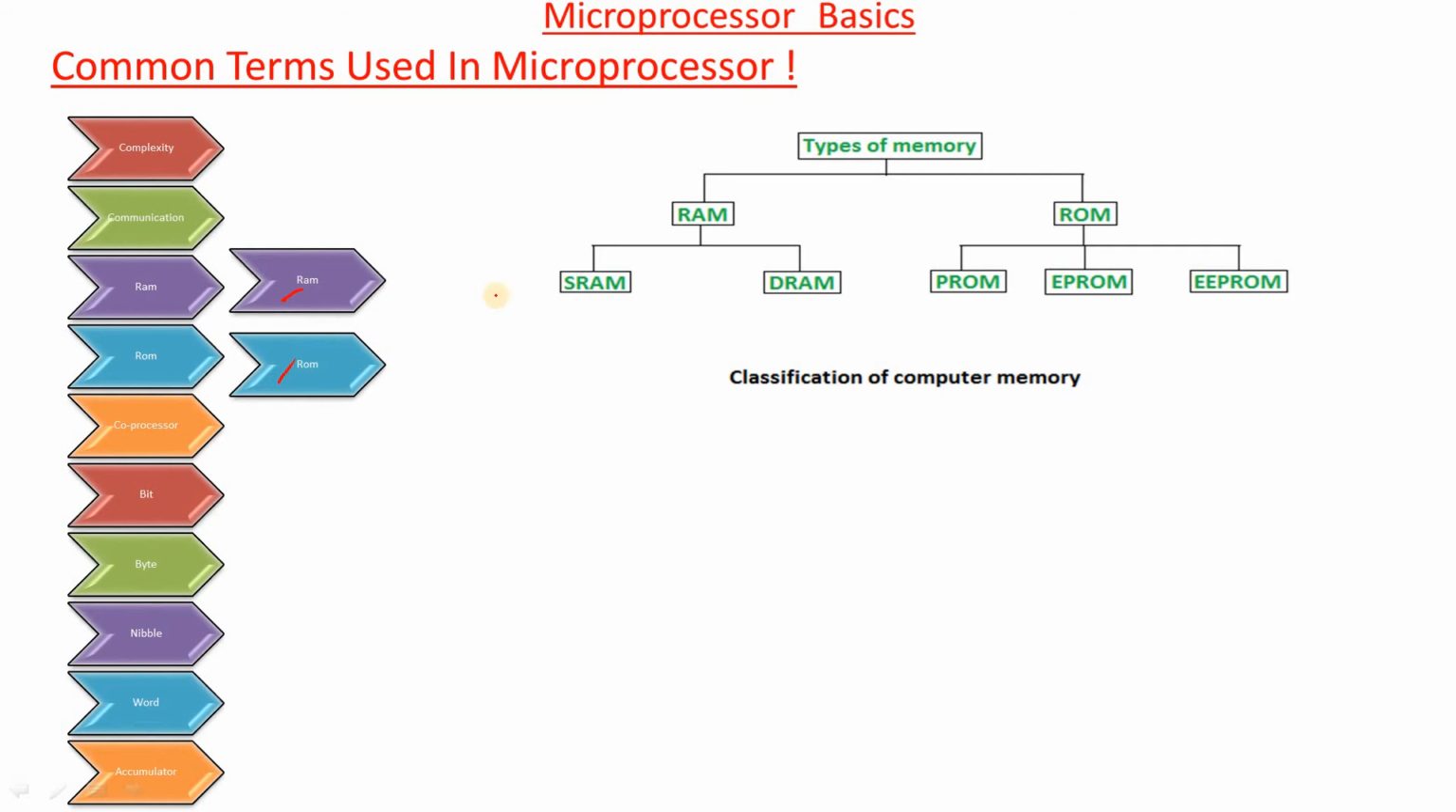Next, types of memory. This is called primary memory: random access memory and read-only memory. Random access memory is classified into static random access memory and dynamic random access memory. Read-only memory is classified into programmable read-only memory, erasable programmable read-only memory, and electrically erasable programmable read-only memory.